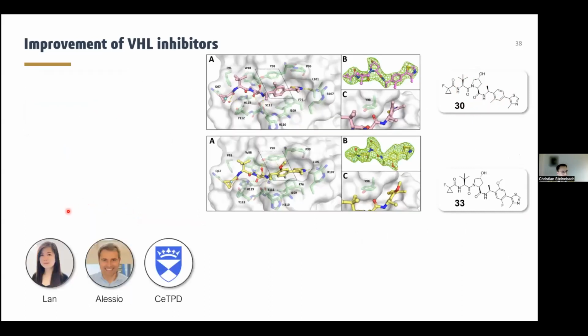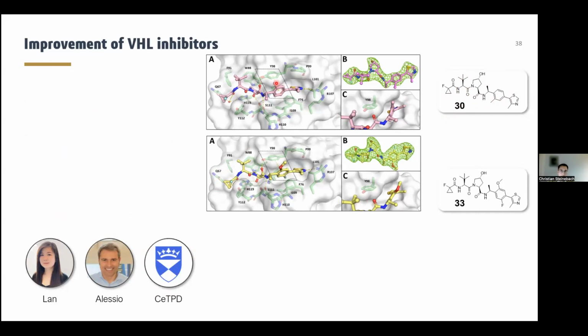My former colleague Lan had the opportunity to visit Alessio's lab for 2 short research stays. And at that point, I want to thank the whole Centre of Targeted Protein Degradation team for hosting Lan. During her stays, she could support several crucial experiments that were performed in Alessio's lab. And one of them was also the crystallization of our most promising hit compounds. So here you see the co-crystal structure of compound 30.